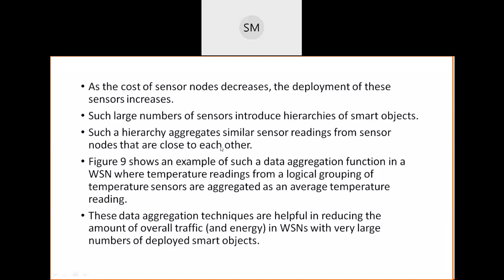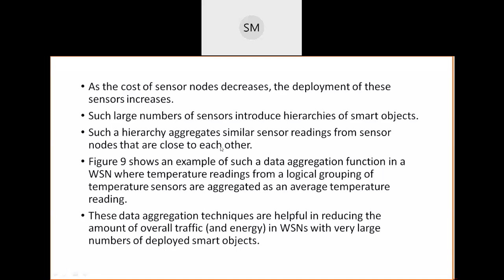For example, since they are located in the same place, very close to each other, they may measure the temperature of that place. All sensors are measuring temperature. All sensors are temperature sensors only. Just imagine, some 5 to 6 sensors you have fixed in a place, and all those sensors are measuring the temperature of that same place. Obviously, right? So then how to take the data from these sensors, which data particularly is the true one here?